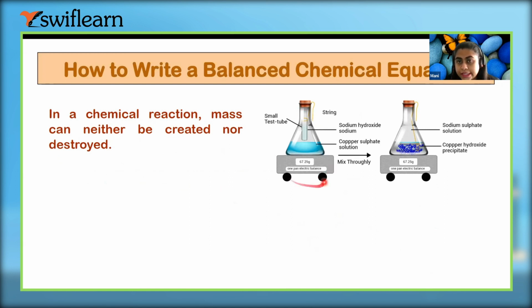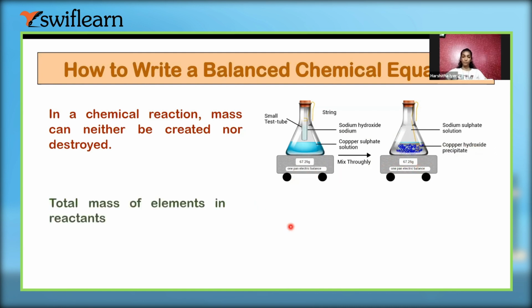Here is the example: you can see that we are mixing two things, and you can see the weight, or mass, as well. After the reaction, we are getting the same mass. Maybe we are getting a different, new substance, but the mass is the same. So this is the law of conservation of mass.